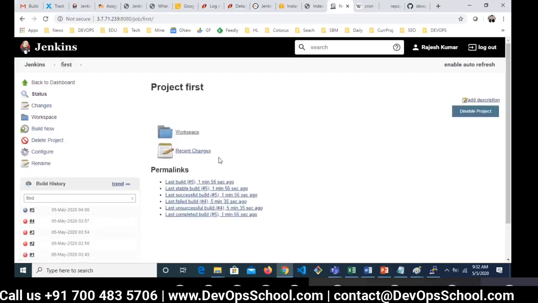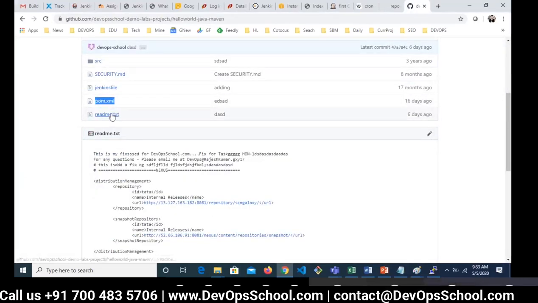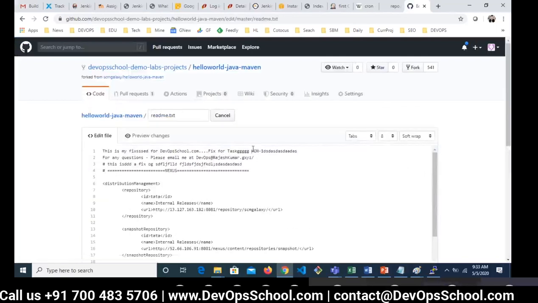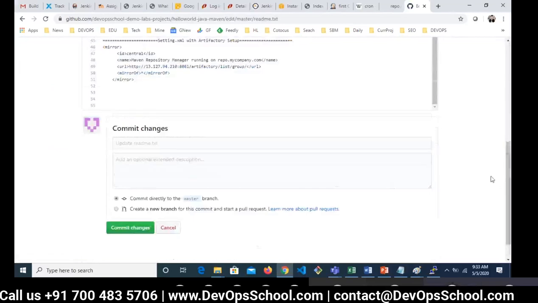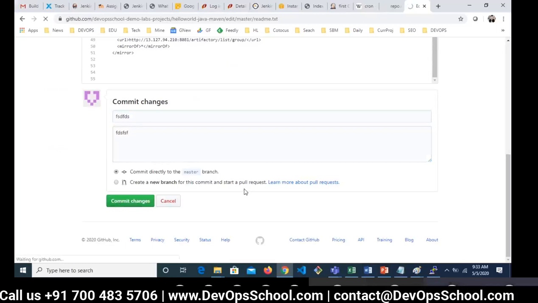Now you want to know which recent commits were made in Git. Because the Git plugin has been installed inside Jenkins, and the repository I'm using is a public repository, Jenkins can easily fetch the commit information. That will show in the recent changes. Right now you see there are no changes. So can I do one clever thing? Can I change my code? I typically modify the code to validate this. I'm just changing my code in a silly way, which is not really code, but for Git it's a changed code.